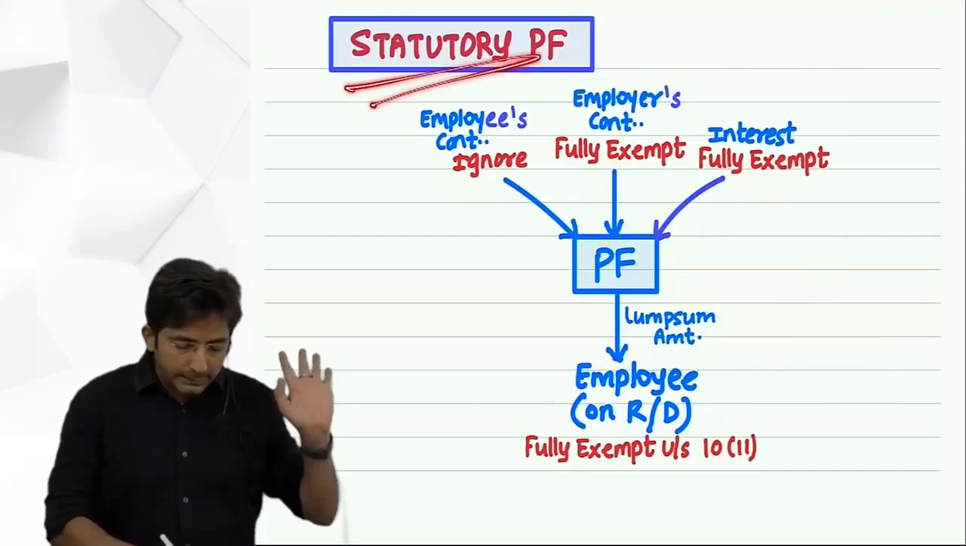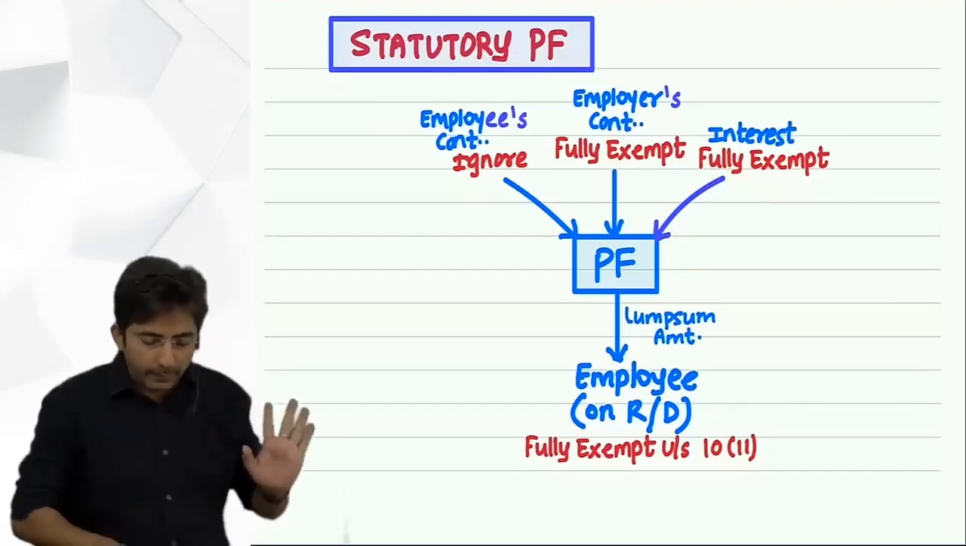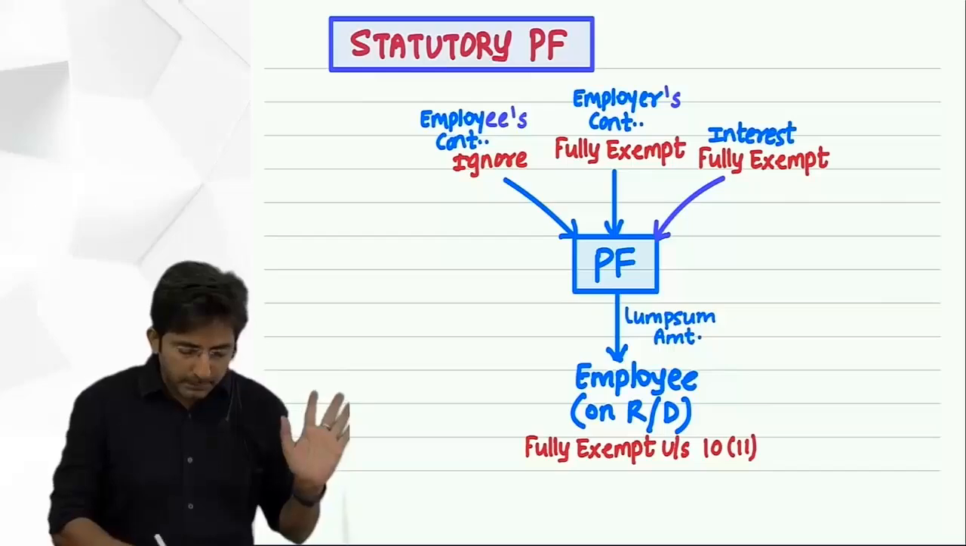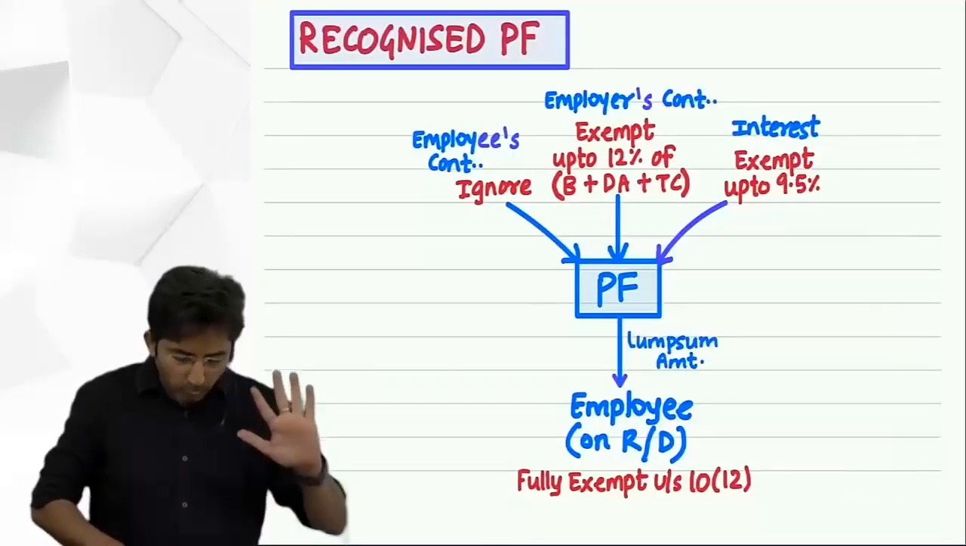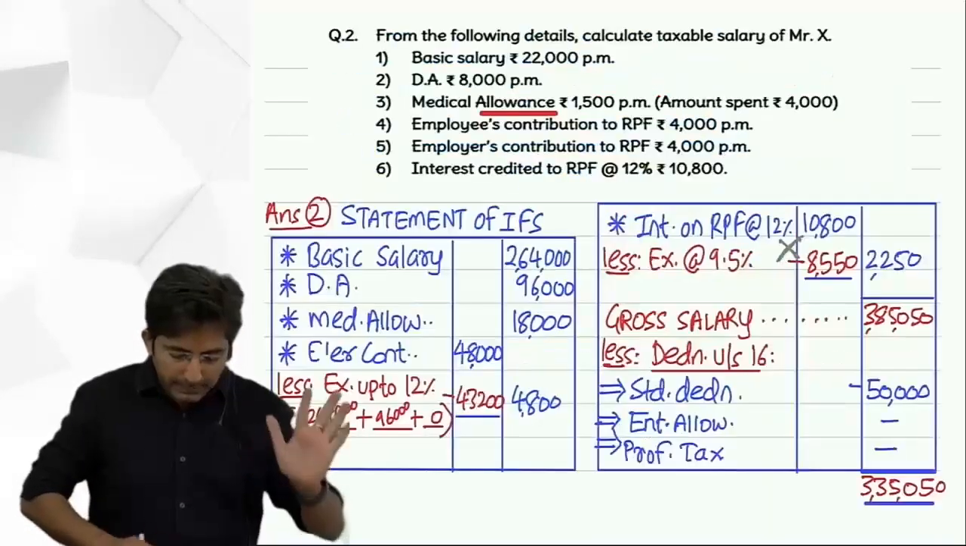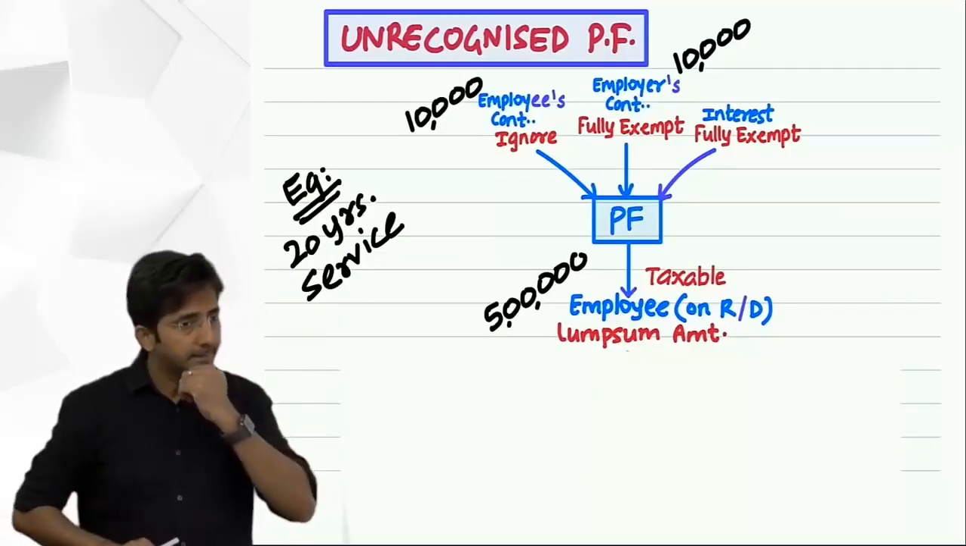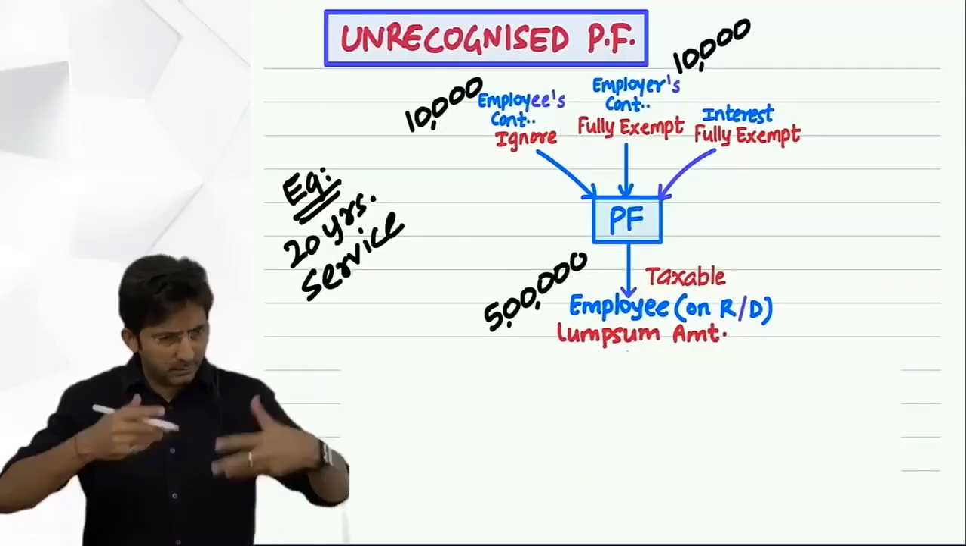Wait, right now don't see this drawing. This is a drawing of Statutory Provident Fund. Just for the sake of drawing I am showing this. But this is Statutory Provident Fund. For UPF, I have made a separate drawing. Yes, his doubt is there first. But sir, it will come. It's going on. Wait.